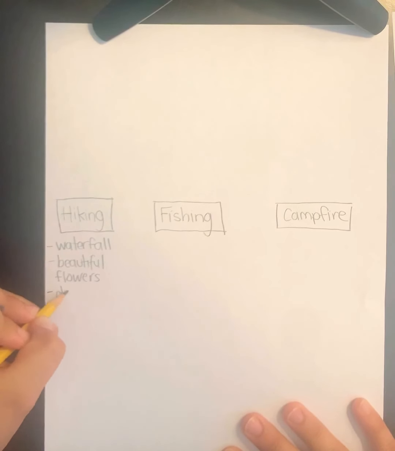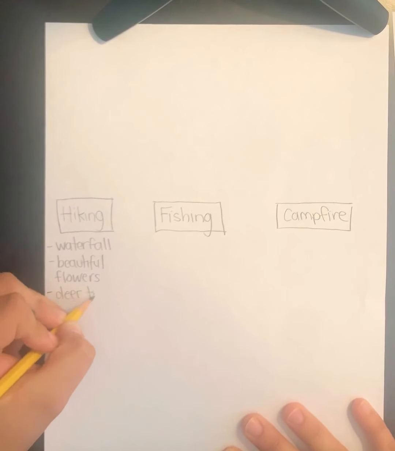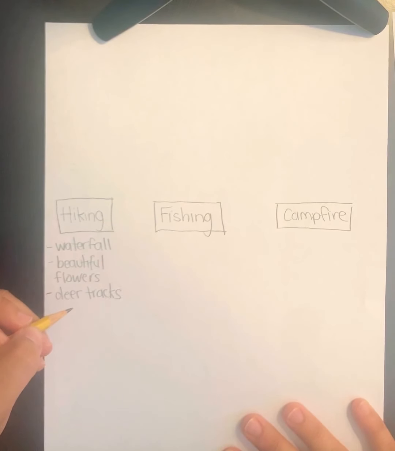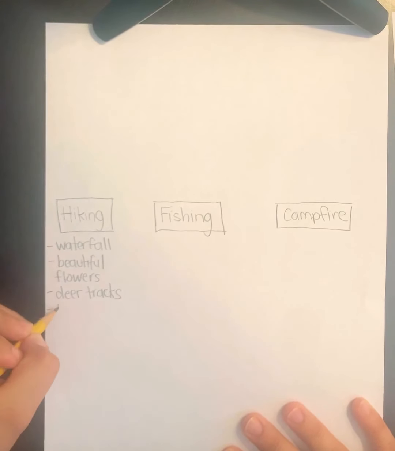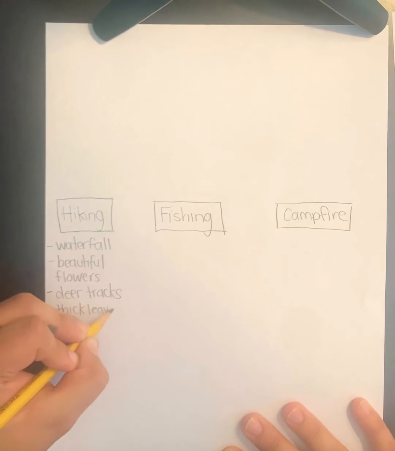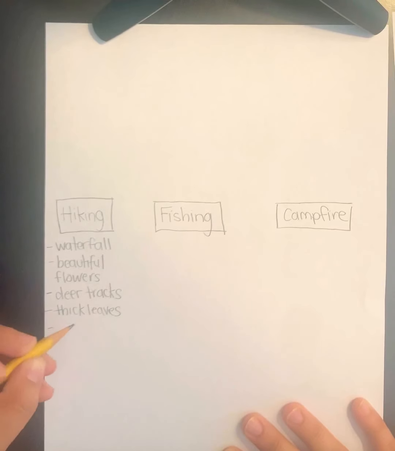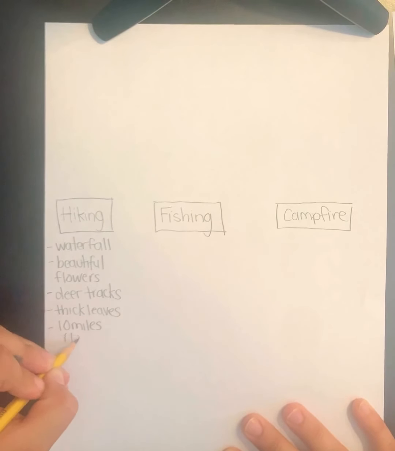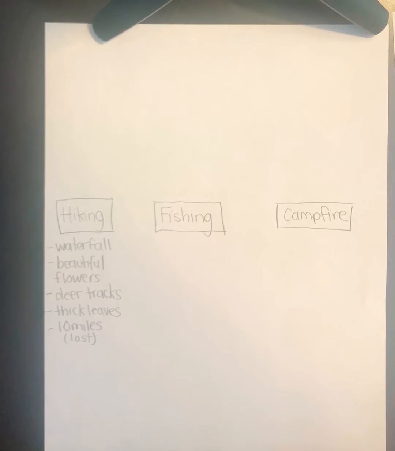We also saw deer tracks on the hike. Let's see what else. There were thick leaves. And it ended up being, as I said yesterday, 10 miles. And that's because we got lost. So I'm going to put kind of in parentheses, it's because we got lost. So you'll have to wait to hear about that.